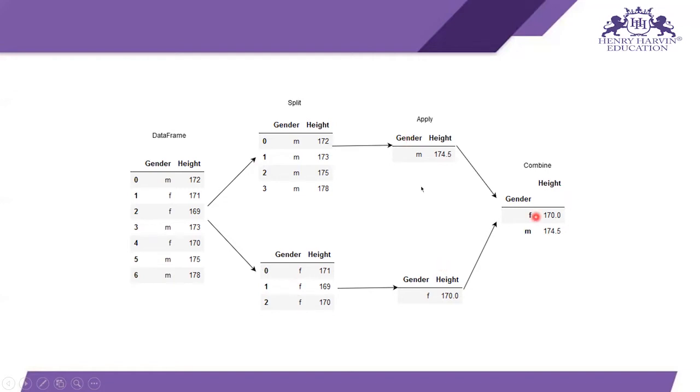These are the operations performed while you are calculating the mean of the persons in your city on the basis of gender. But all these operations are performed with just one line of code when you are using group by functions. If you don't use group by functions, then you have to perform three operations to get the mean of males and females in your city.